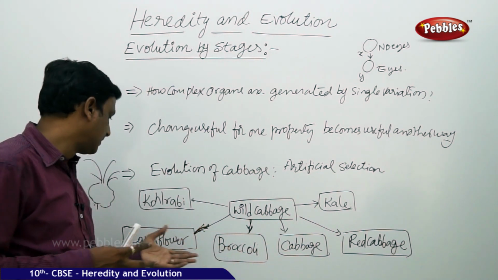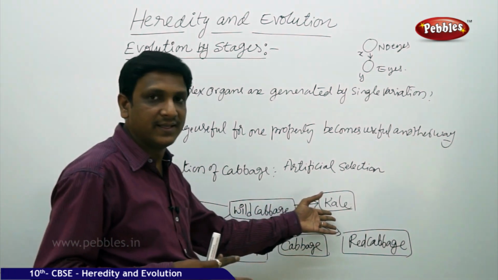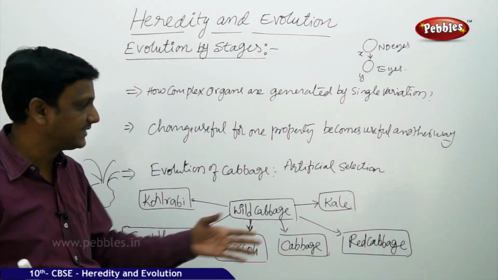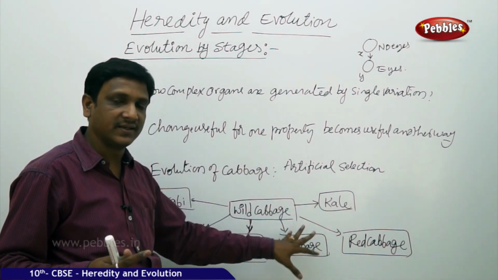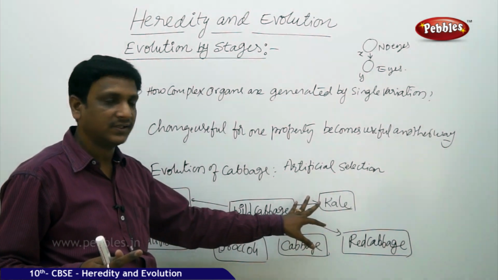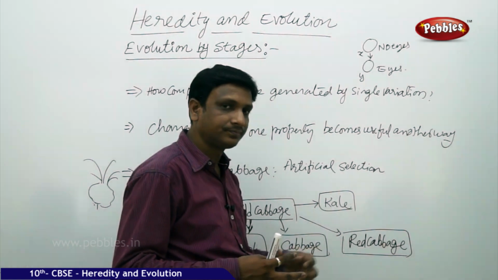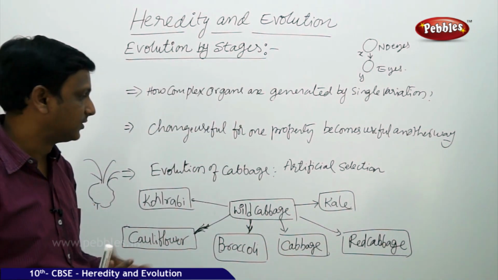Broccoli is available, cauliflower is available, kohlrabi is available, kale. Here they wanted to grow large leaves, long leaves, that is kale. Kale is different from cabbage, both are similar, but here the arrangement and shape of the leaves is different. Kale is different, cabbage is different. And red cabbage, of course, appears in purple or red color. So that is a red cabbage.